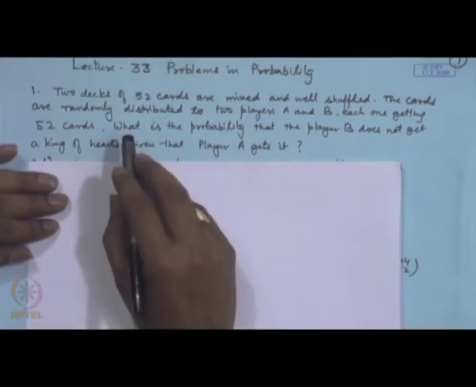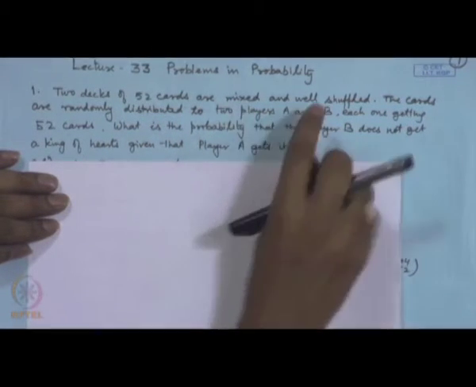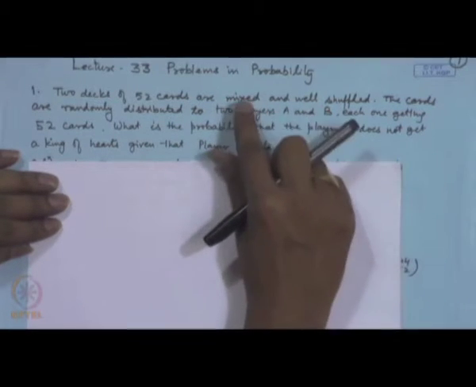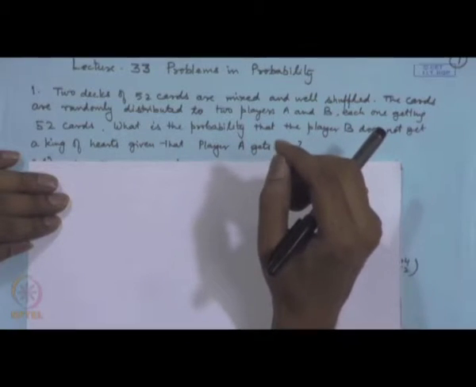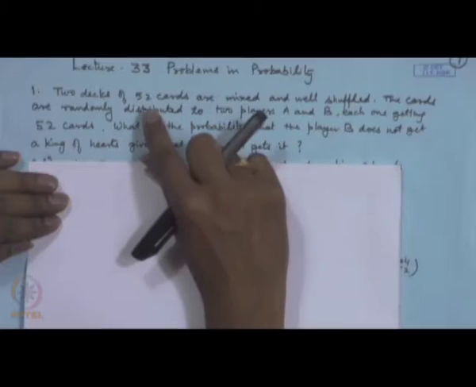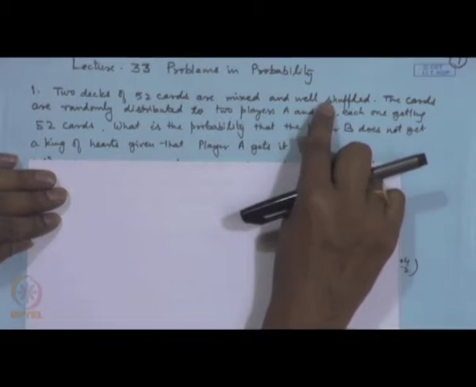So, let me start with the first problem. Two decks of 52 cards are mixed and well shuffled. What is the meaning of mixed and well shuffled? That means, when we draw the cards, the probability of drawing each card is the same. Now we have two decks, so there are 104 cards, and if it is well shuffled, then when we draw randomly any card or distribute the cards, each card will have the same probability of occurrence. That is the meaning of well shuffled.